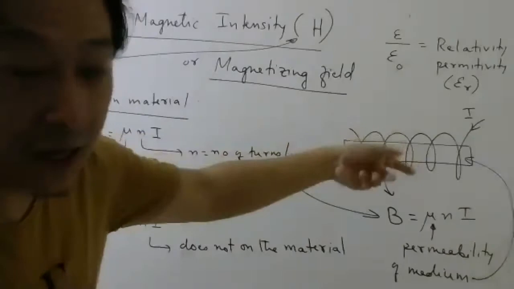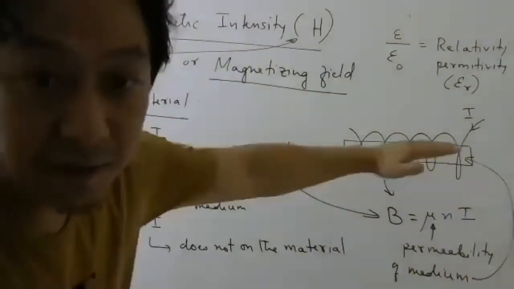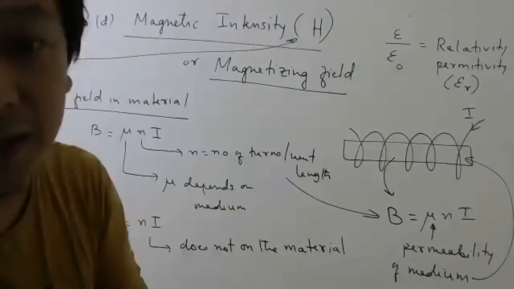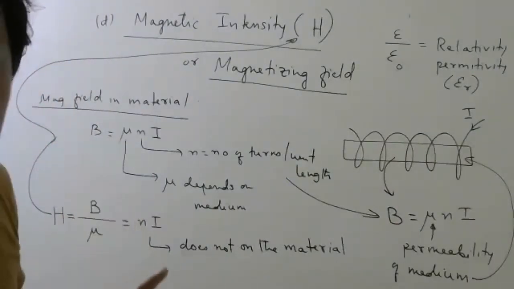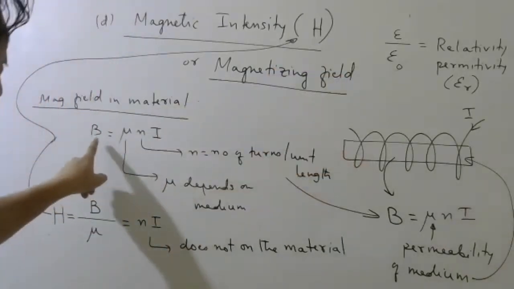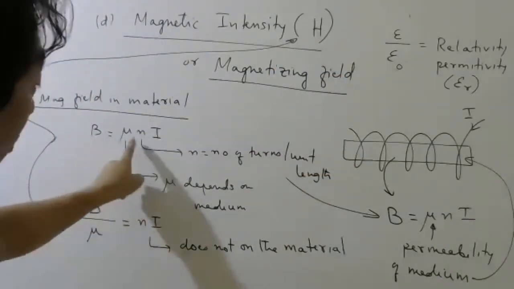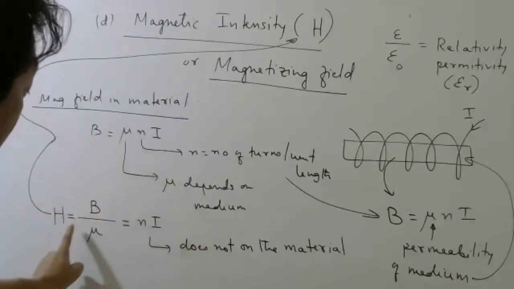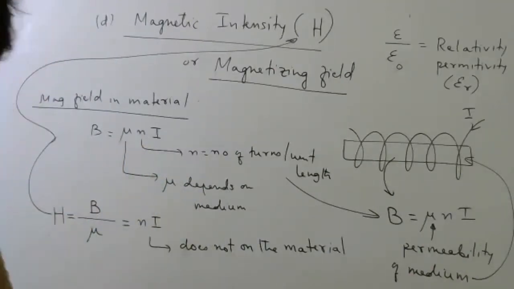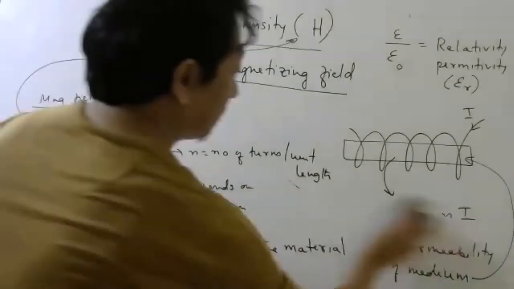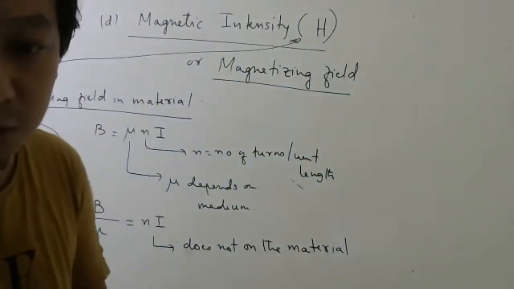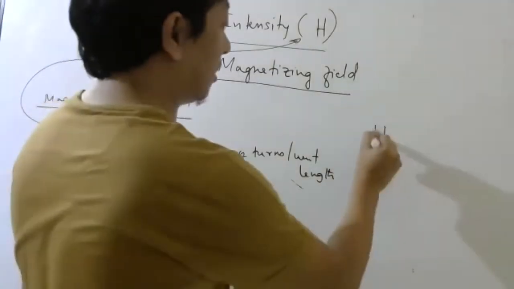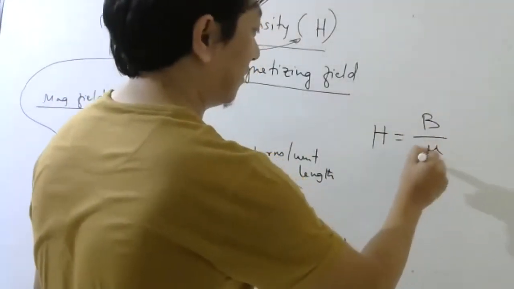So if you increase the current, this will increase. But inside the material, what is the total magnetic field? That has nothing to do with capital H. Capital H depends only on the external factors. Magnetic field will obviously depend on the material also, mu also, but this does not depend on the material. Clear or not clear? Clear, right?